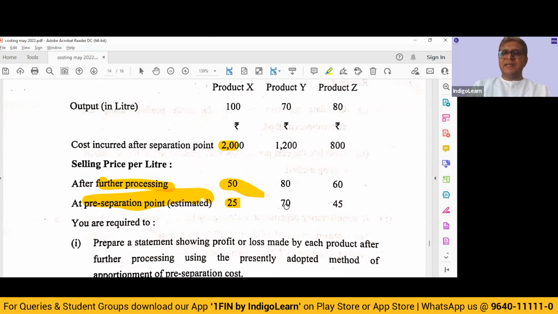For Y, 10 rupees extra for 70 liters. So 700 is going to be the incremental revenue. But to get that 700, we have to spend 1200. Will we further process? We will say it is not recommended.